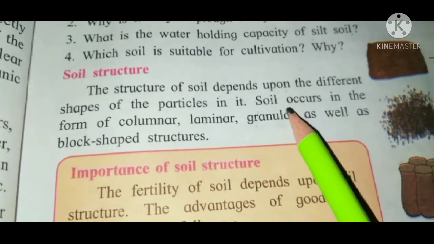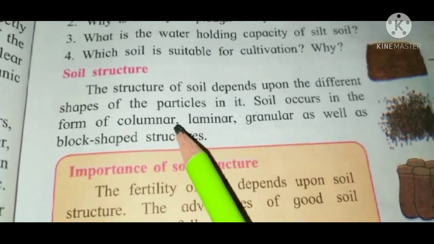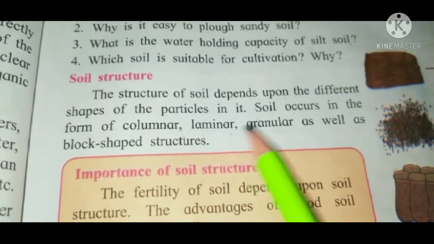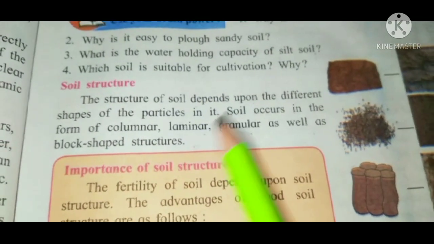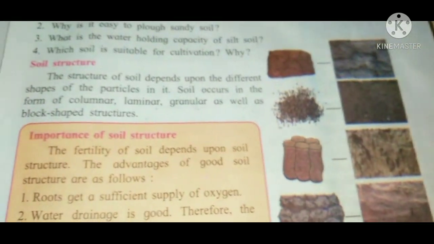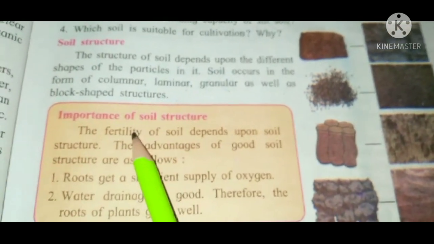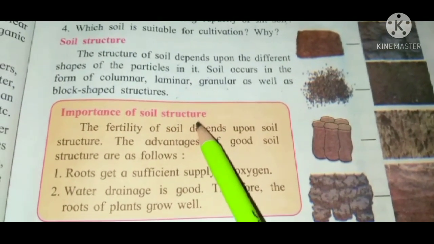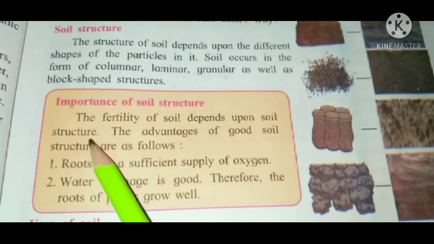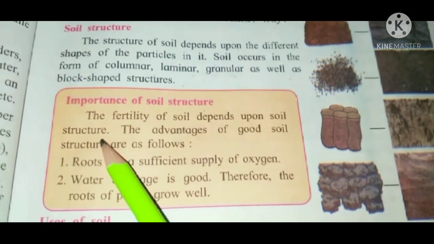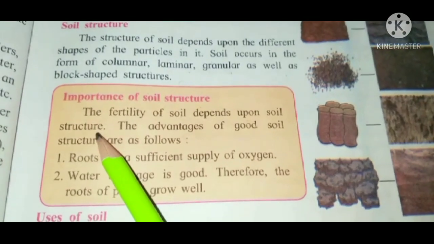Okay, what are the structures? Soil occurs in the form of columnar, laminar, granular as well as block-shaped structures. Okay, so the importance of soil structure: the fertility of soil depends upon soil structure.